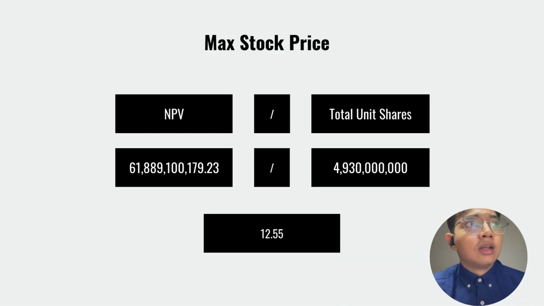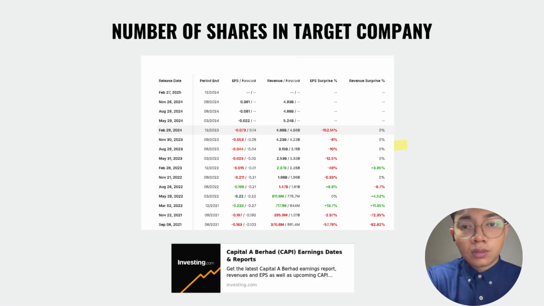So this is the calculation for the max stock price. The formula is NPV divided by total unit per share. As you can see from the previous slide, we already got the total NPV, and the total unit shares we got from the website. So the total will be 12.55 ringgit per max stock price.